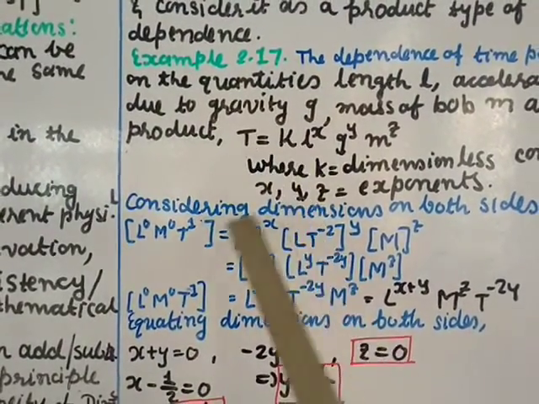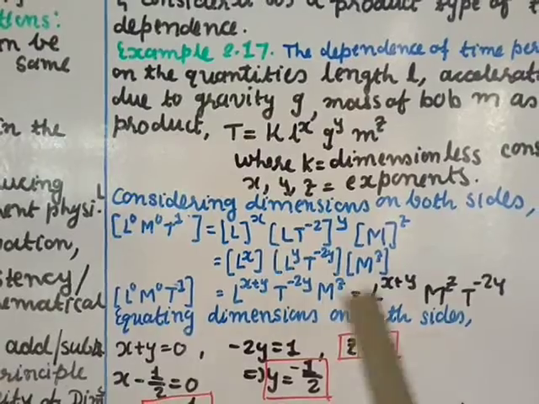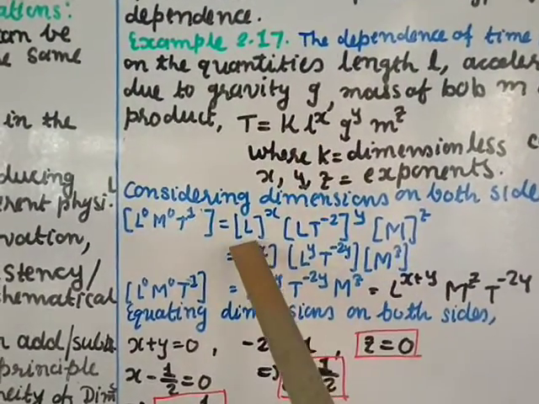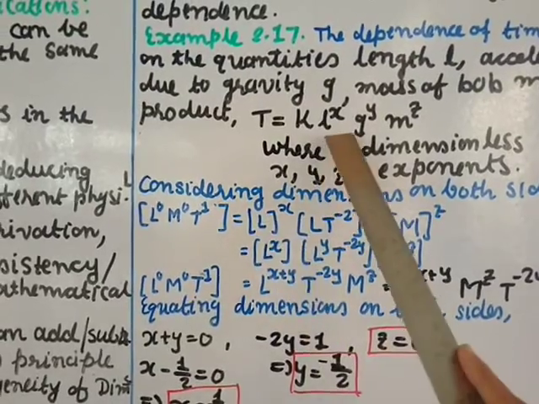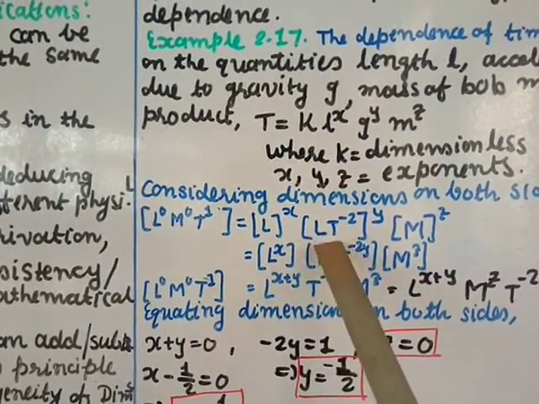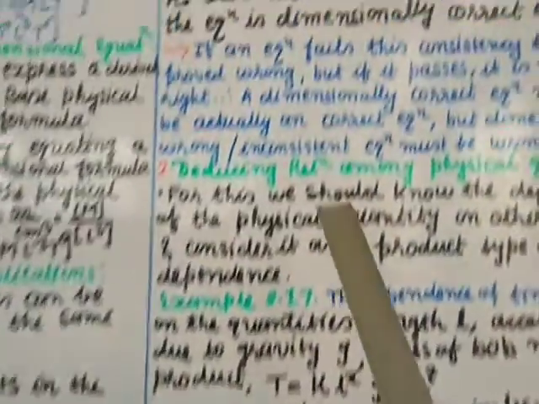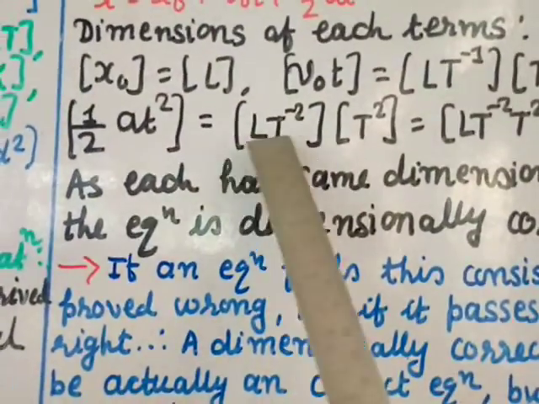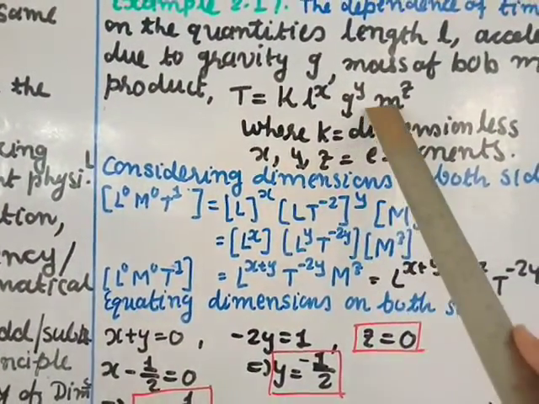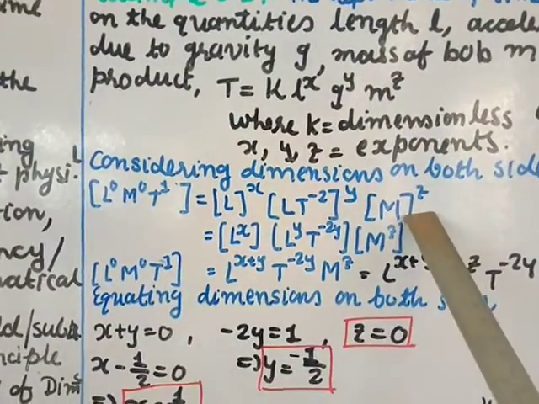Here k is a constant, we will not take it because it is dimensionless, and L is a length, so L power x. g is acceleration, and acceleration is L into T power minus 2, which we have used before. So it is L T power minus 2, whole power y, and m is a mass, so M power z.